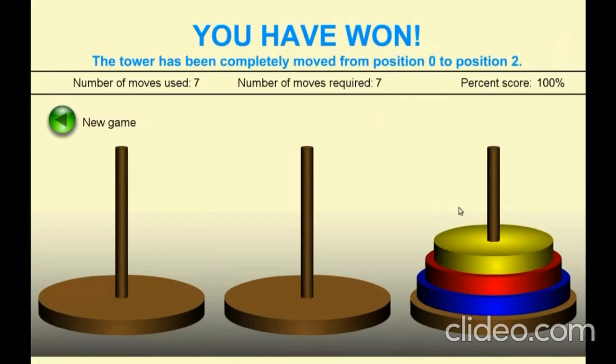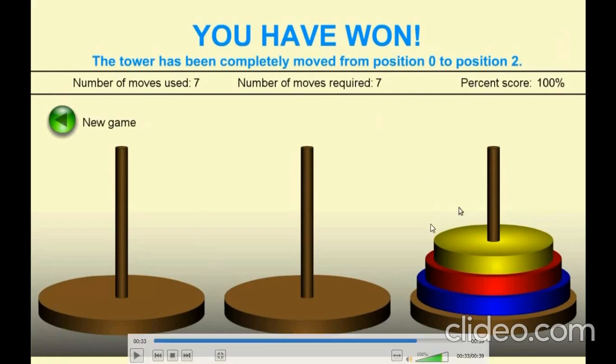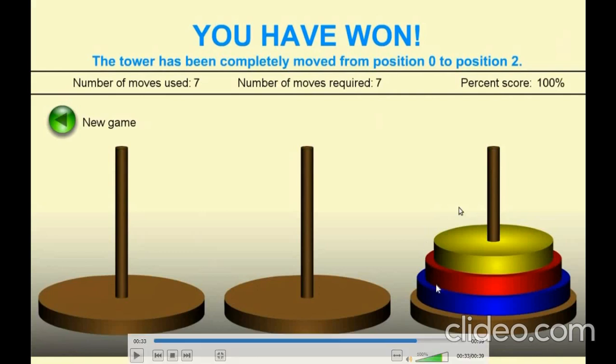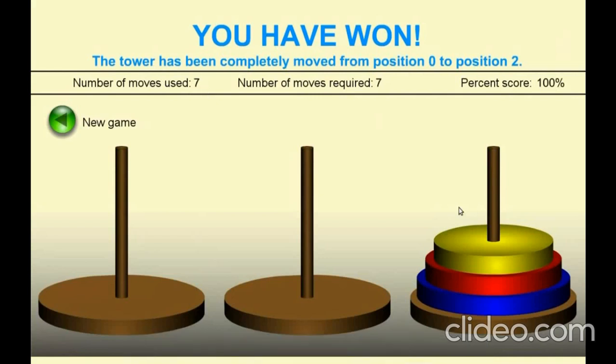We have placed total 3 discs from here to this last tower. Okay, so this is explanation of Tower of Hanoi. Here we have total 3 discs, but the number of discs can vary. It can be 4, 5, 6, 7, any. But our main target is to find the minimum moves for the Tower of Hanoi. Here we have 3 discs and our minimum moves are 7. So it can vary with the different number of discs.